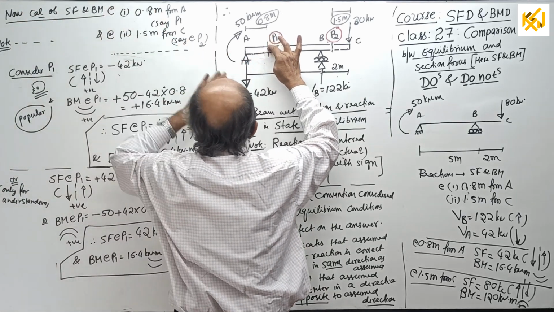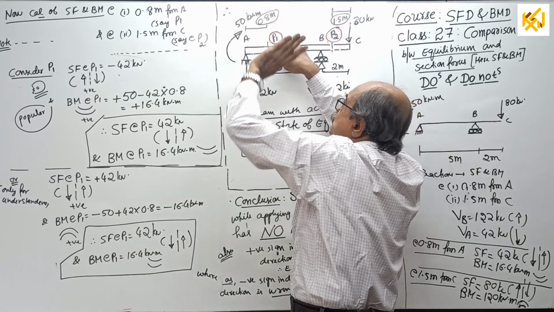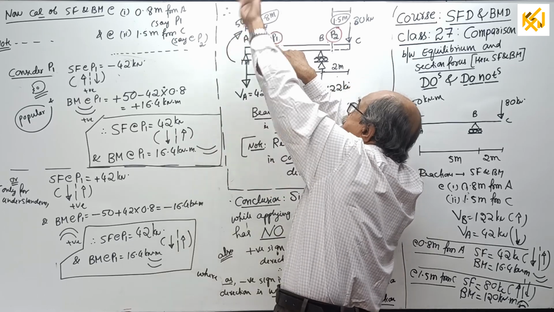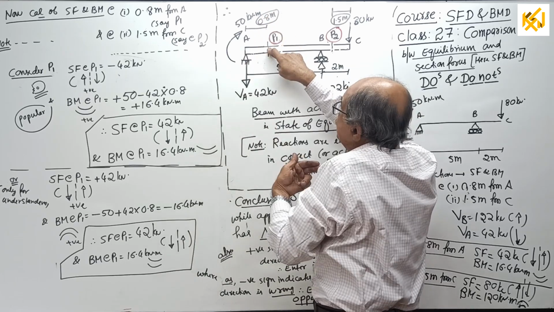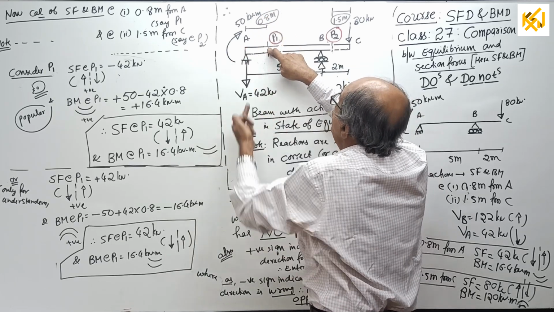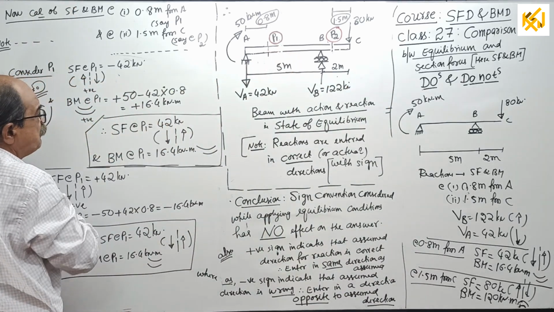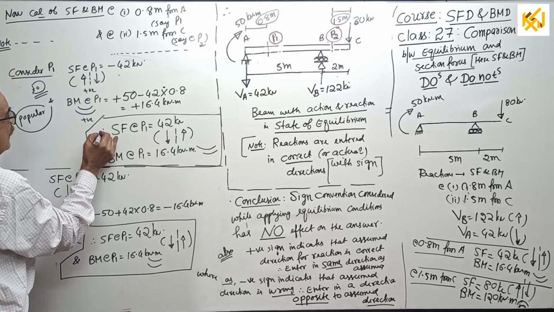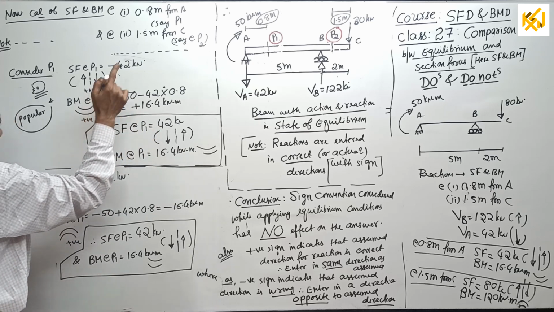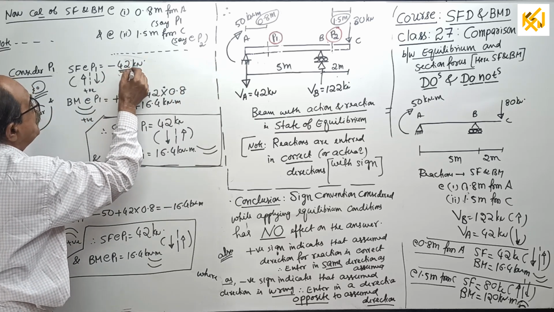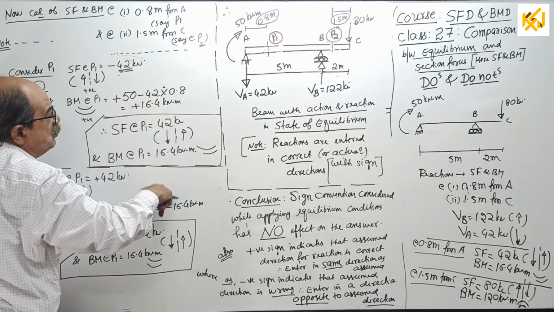Bending moment, sagging positive. 50 positive this way. No distance, it's already a couple. So 50 positive, then minus 42 into 0.8. You will get plus 16.4. Therefore, result based on the sign convention used here is that shear force at P1 is minus 42. Minus 42 means left is not up, left is down, right is up.